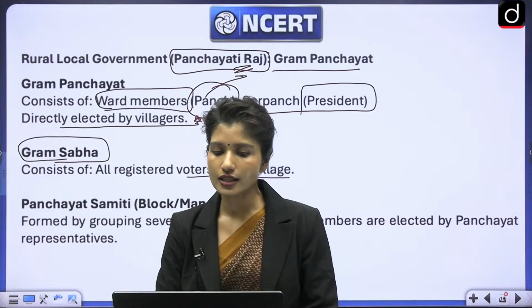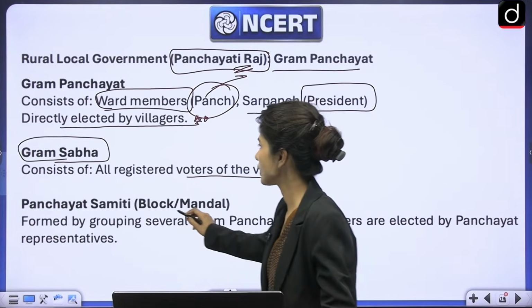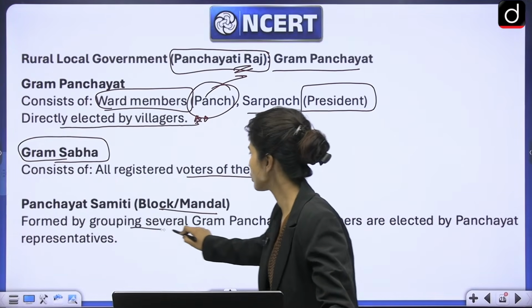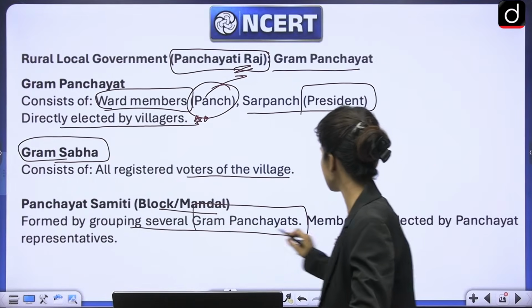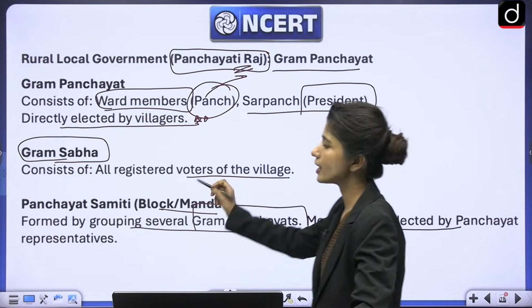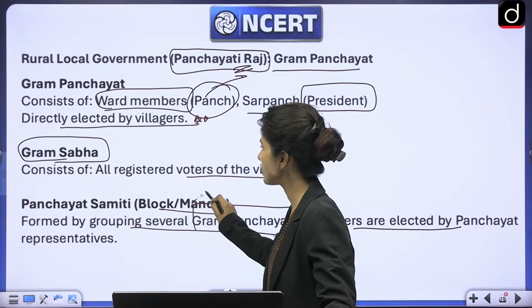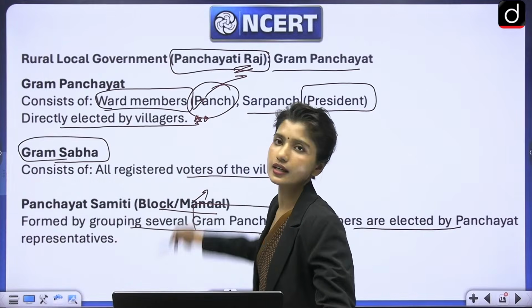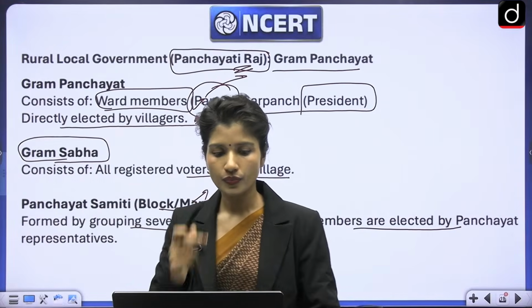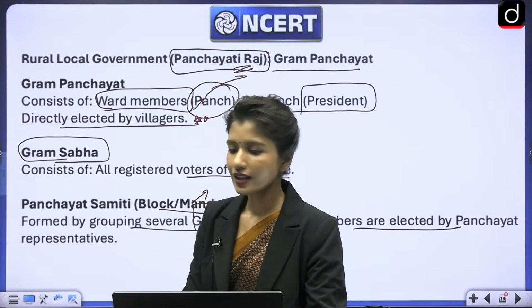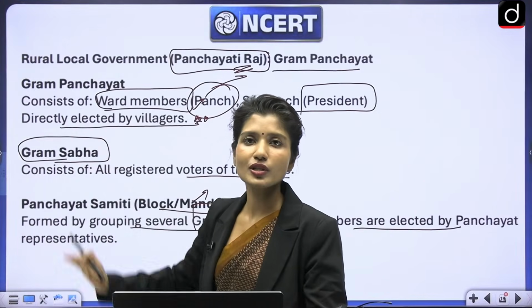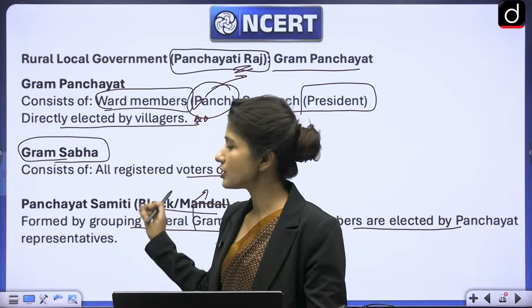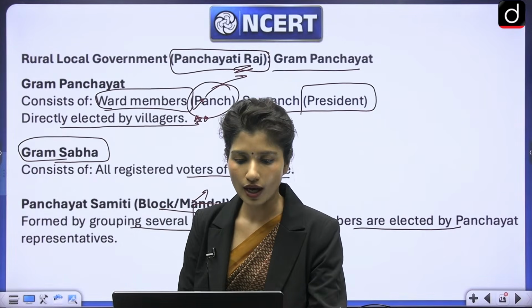Then there is Panchayat Samiti or block or mandal. At the block level or mandal level, they are formed by grouping different Gram Panchayats, and members are elected by Panchayat representatives. So you can see here also members are elected, here also members are elected. So you may be asked in the examination: in Gram Panchayat, are the members elected? In Panchayat Samiti, are the members elected? And you have to answer accordingly.